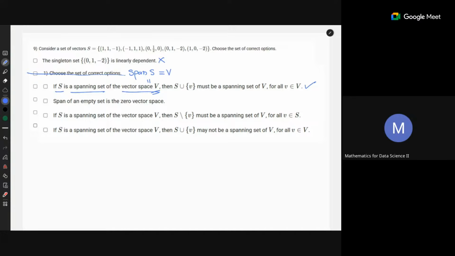Okay, now what's your doubt? Doubt is this option only. How do we understand that when we obtain the span of S union V, it will always be the spanning set of V? That is what I originally asked.